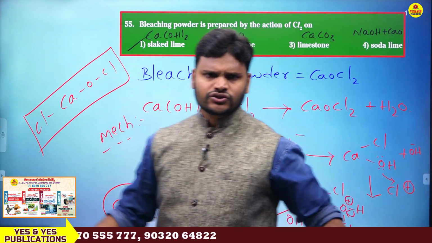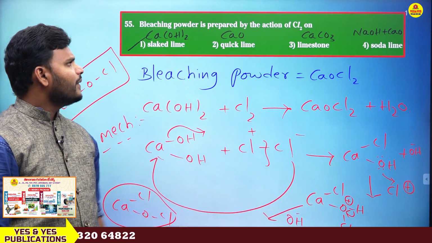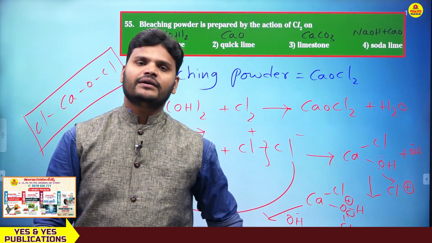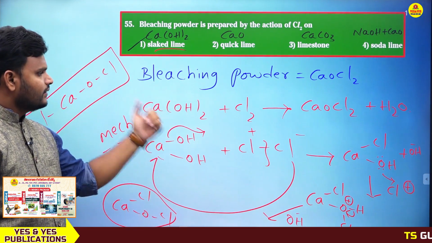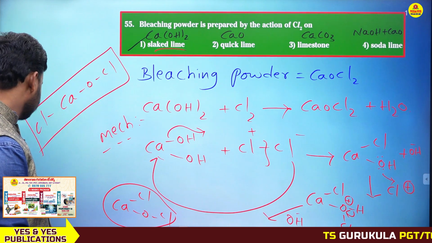CaOCl2 is the shortcut representation. Anyhow, bleaching powder is prepared by the action of Cl2 on slaked lime. So the first option is the 100% correct answer. I think my explanation is very clear. If you want, you can take a screenshot also. Let's go to the next question.